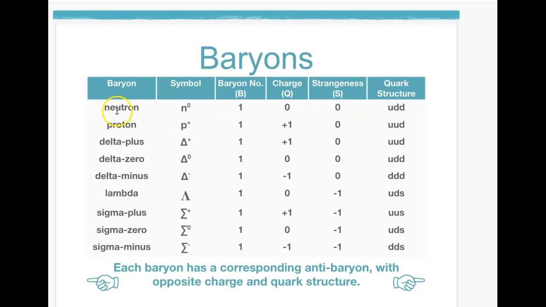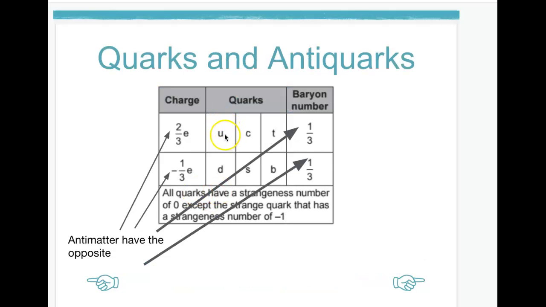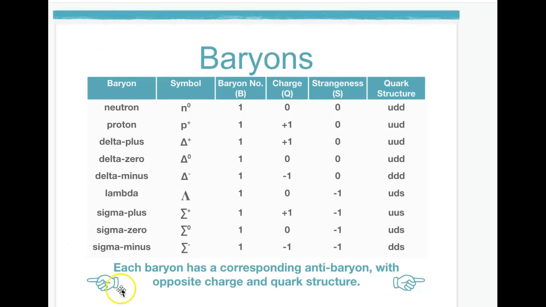Here we can see a neutron has an up, down, down. And you can see here the quark has a charge of up +2/3, down -1/3. So you can see why the overall charge on a neutron is 0. A proton has an overall charge of +1.